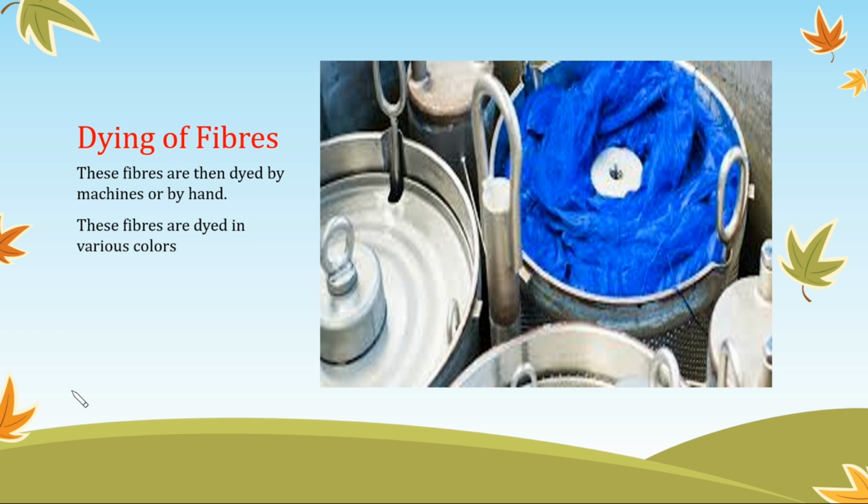Now dyeing the fibers. We not only see the color white or brown or a creamish white, we also see other colors of fibers around us. So these fibers are dyed by hand or by machines in various colors, like in this picture it's being dyed in blue.